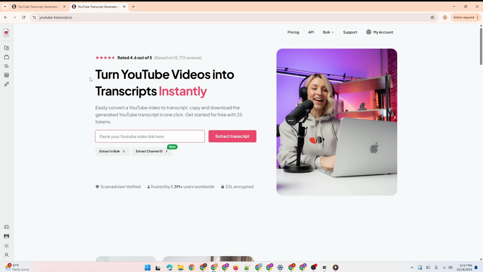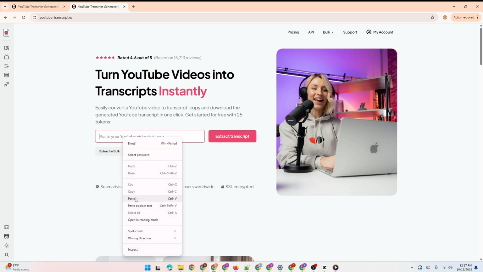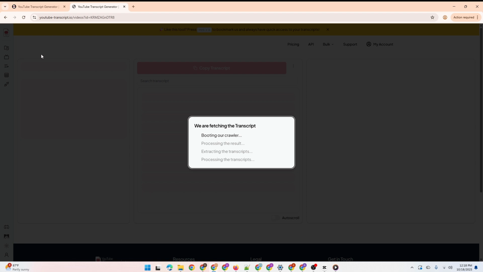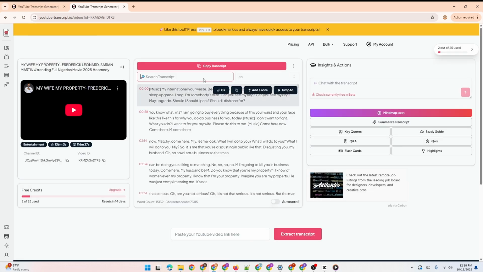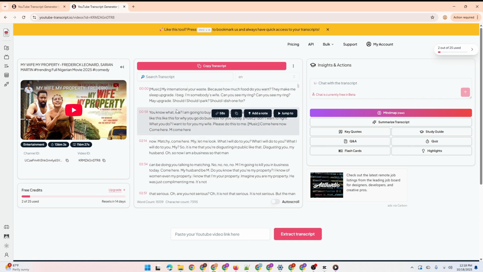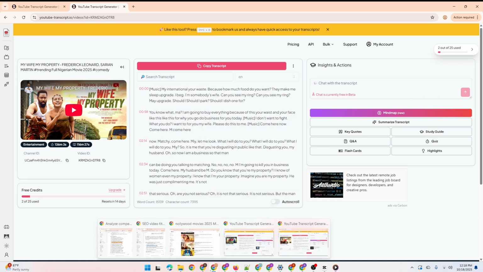You will see the option to select the first option there to be able to extract the script of this particular YouTube video. Now paste the link inside this box and click on extract transcript. When you've clicked on that, you see the transcript is right here. This is the transcript. Now the next thing you have to do is go over to ChatGPT.